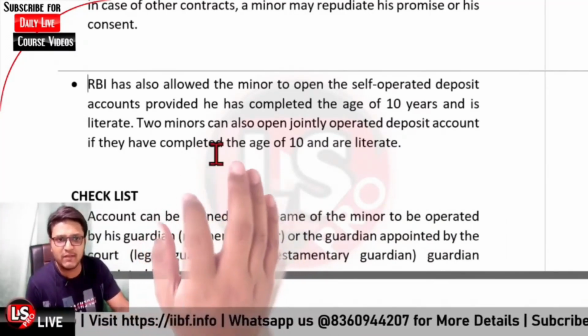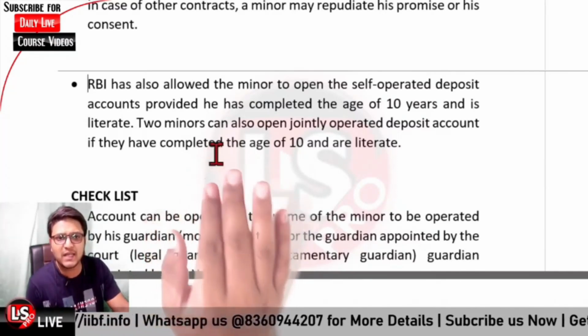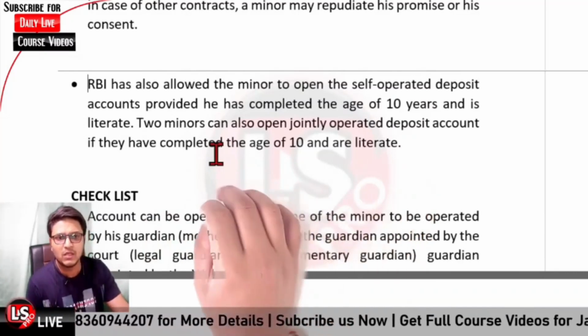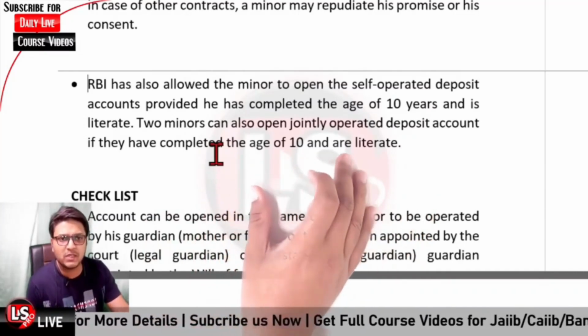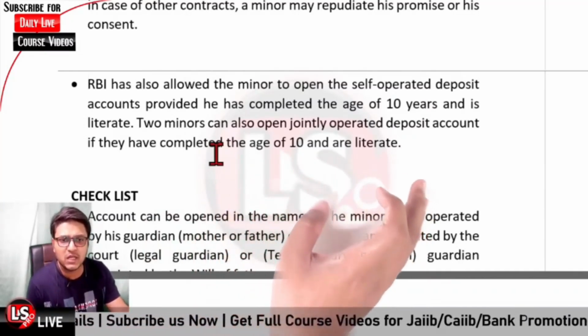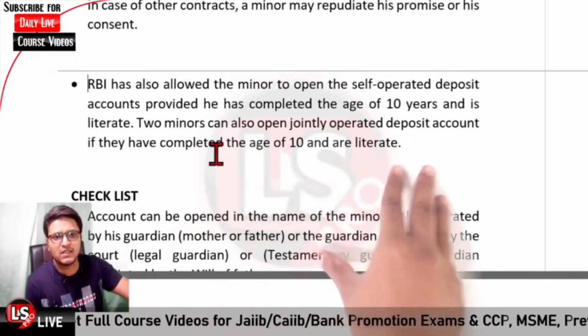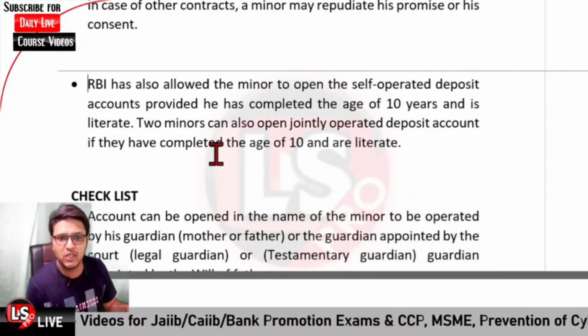And further, a very important point: two minors can also open a jointly operated deposit account. Two minors can also open jointly operated deposit accounts if they have completed the age of 10 and further they are literate and belong to the same family.